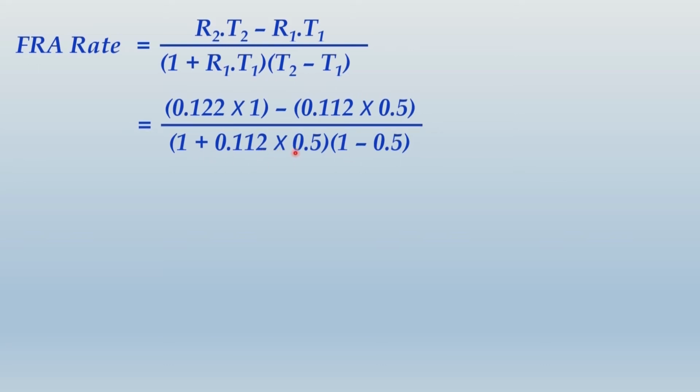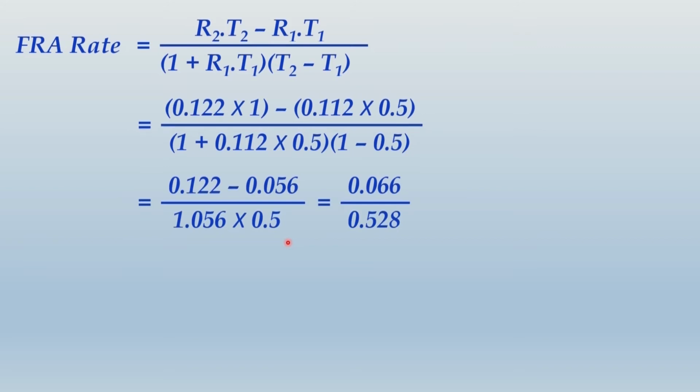In the denominator this part will still be 0.056, and added 1 to that it will be 1.056, and this part will be 1 minus 0.5, that will be 0.5. So when you apply the calculations, it is 0.122 minus 0.056 divided by 1.056 into 0.5, and when you make these calculations what you get is 0.066 divided by 0.528, and finally what you get is 0.125 or 12.5% per annum. This is the FRA rate.